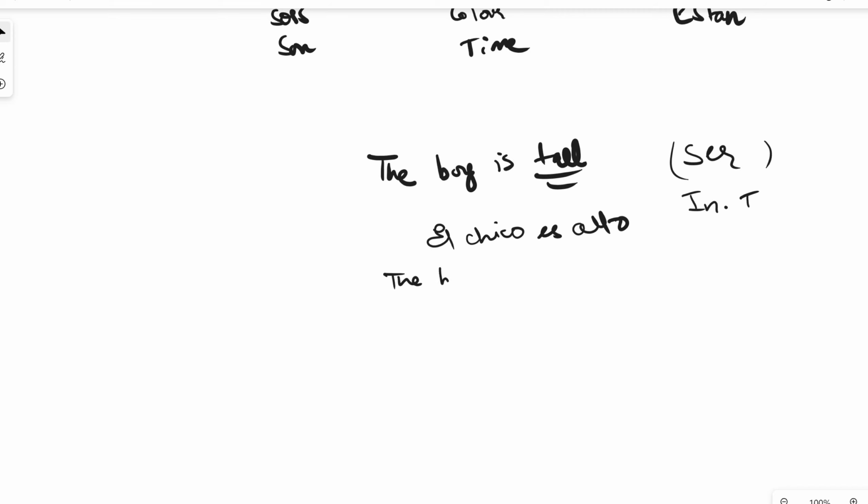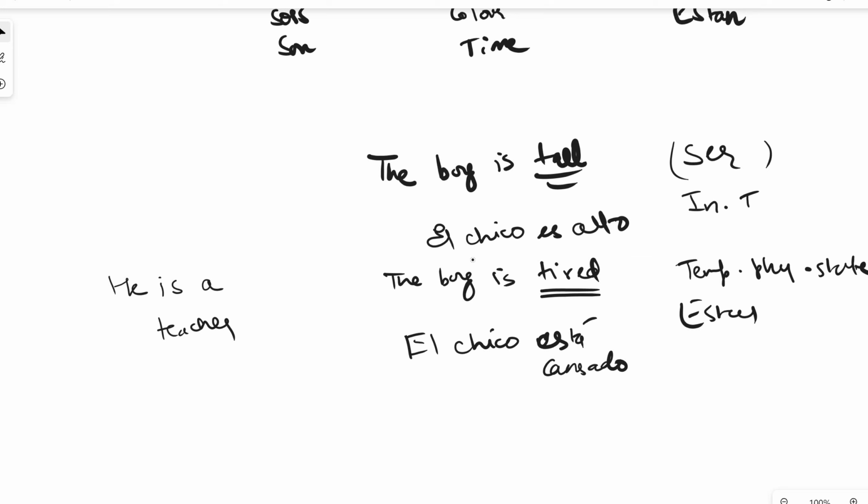But if I'm saying the boy is tired, now tired, again, it's not a permanent state, it's not an inherent trait. Being tired is a temporary physical state. So this will be again verb estar. El chico está cansado. Right now, if I say he is a teacher, I'm talking about his profession. Profession is always ser. Él es profesor.